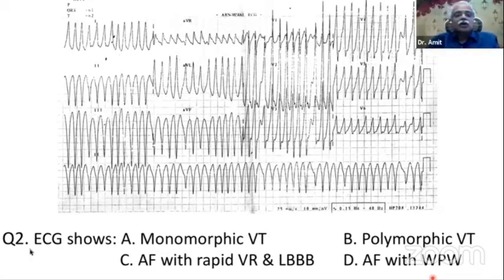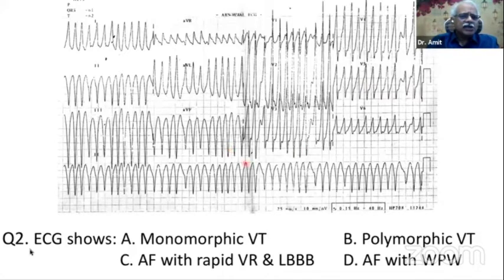Okay, so this is a very rapid ventricular rate. Let me tell you, the shortest RR is just about 200 milliseconds. That means 300 beats per minute. Very fast tachycardia. Second, it is broad. Look at the QRS, the QRS is pretty broad. So it is fast, it is broad.